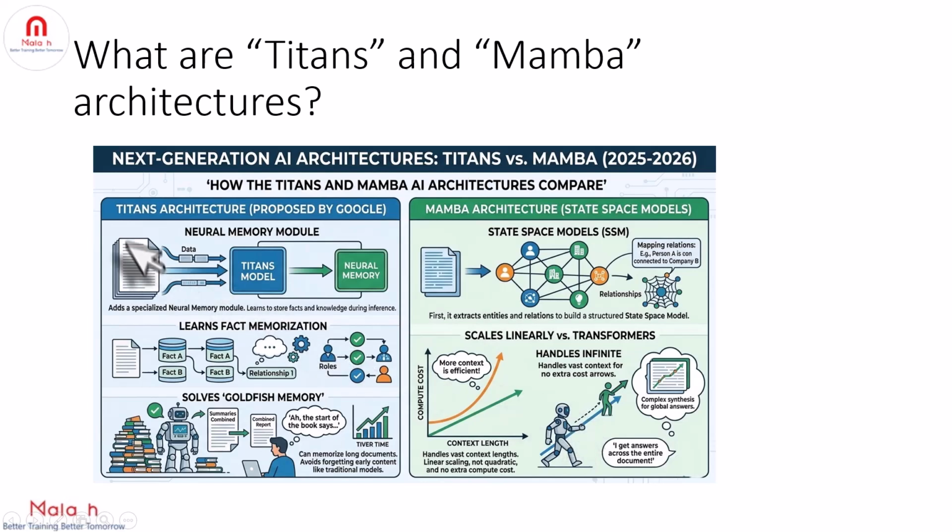And the Titans model, which was proposed by Google, adds a neural memory module, so it can learn to memorize facts in long-term memory during inference. Also, it can solve the goldfish memory problem, that is, models forgetting the start of a long document or book.